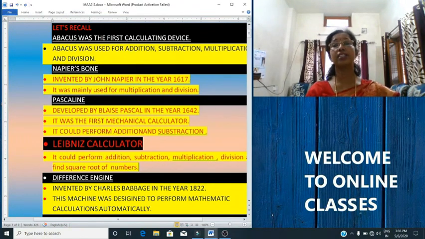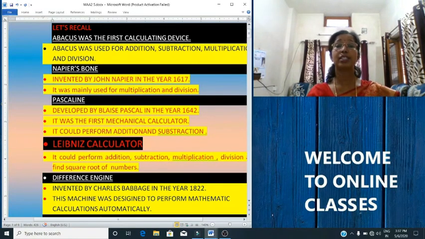Abacus was the first calculating device, which was invented in China. It was used to do addition, subtraction, multiplication and division. This device consists of a wooden frame with beads and rods.